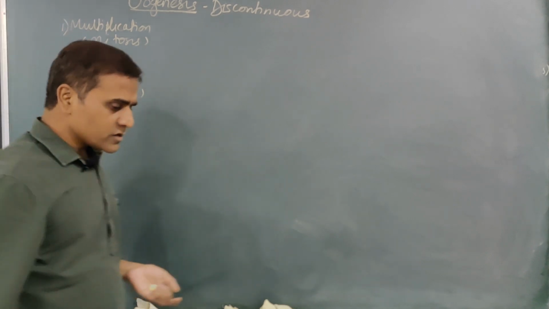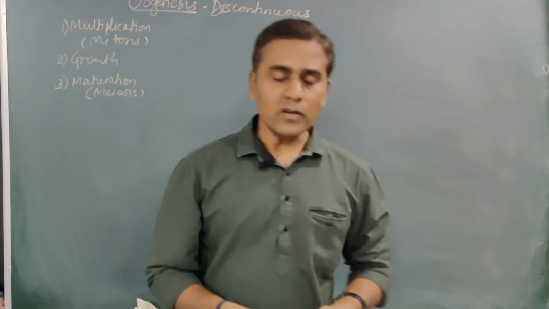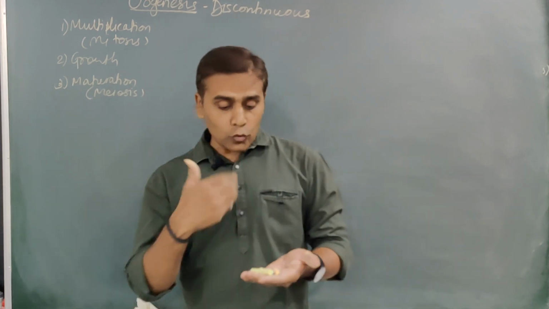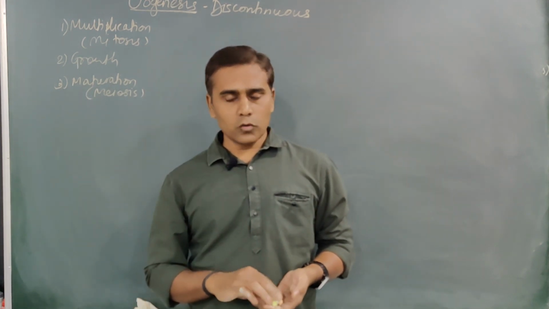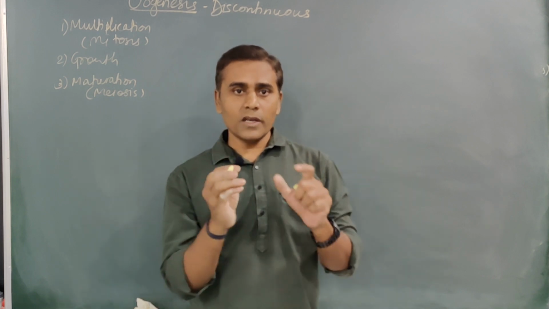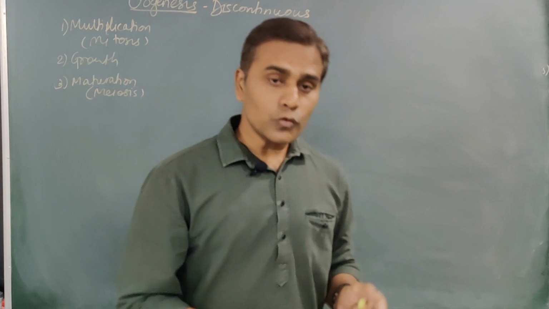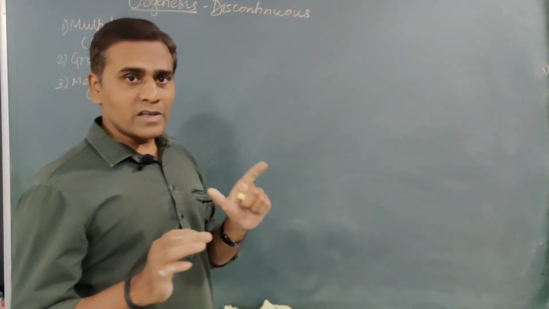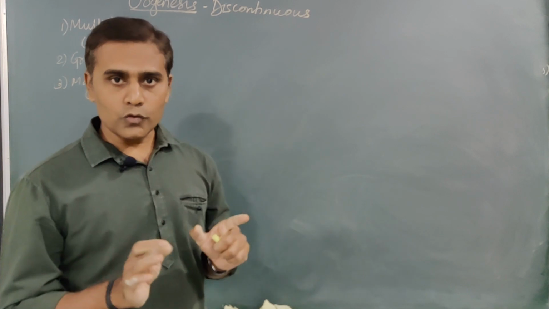Now we will see first what we said in the last lecture, that the production of these follicles or oogonia takes place in females even before birth. During embryonic development, all these primordial cells or oogonia are produced, right?